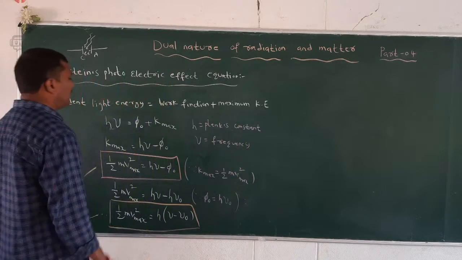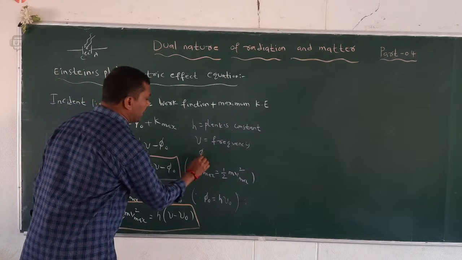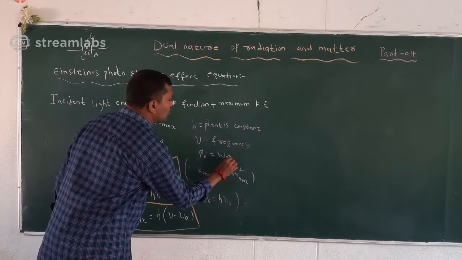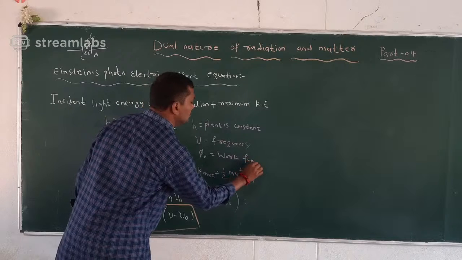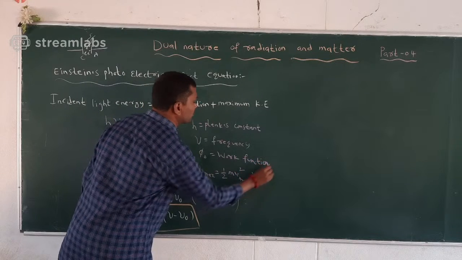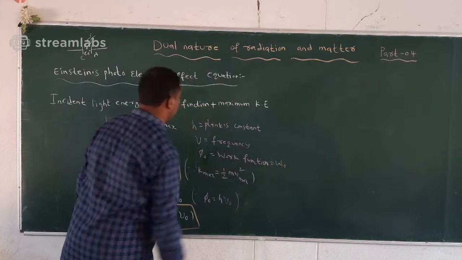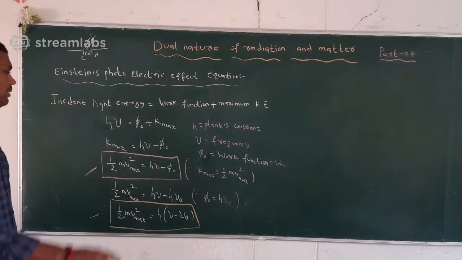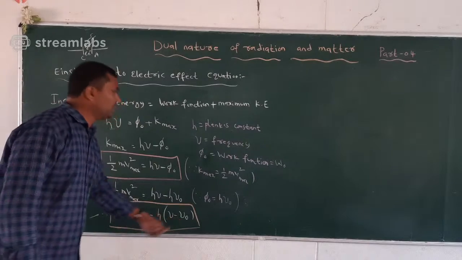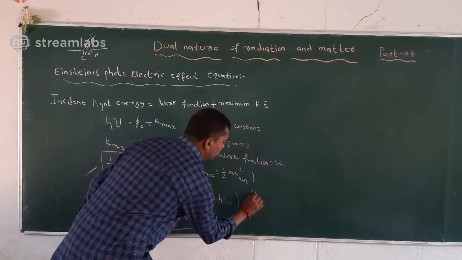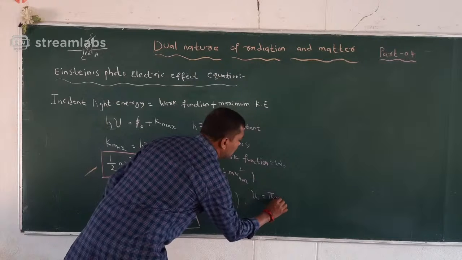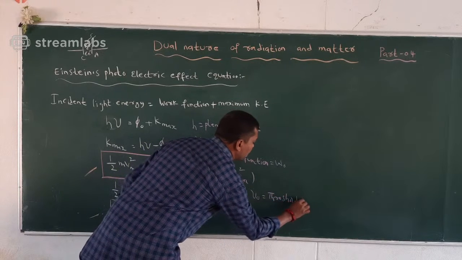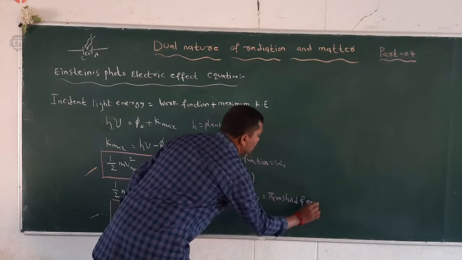And next one, pi naught. So the pi naught is called work function, or it is also represented by w naught. And next one, k means half mv square kinetic energy, but where we take nu naught. So the term nu naught is called threshold frequency. Already we know that the minimum frequency,